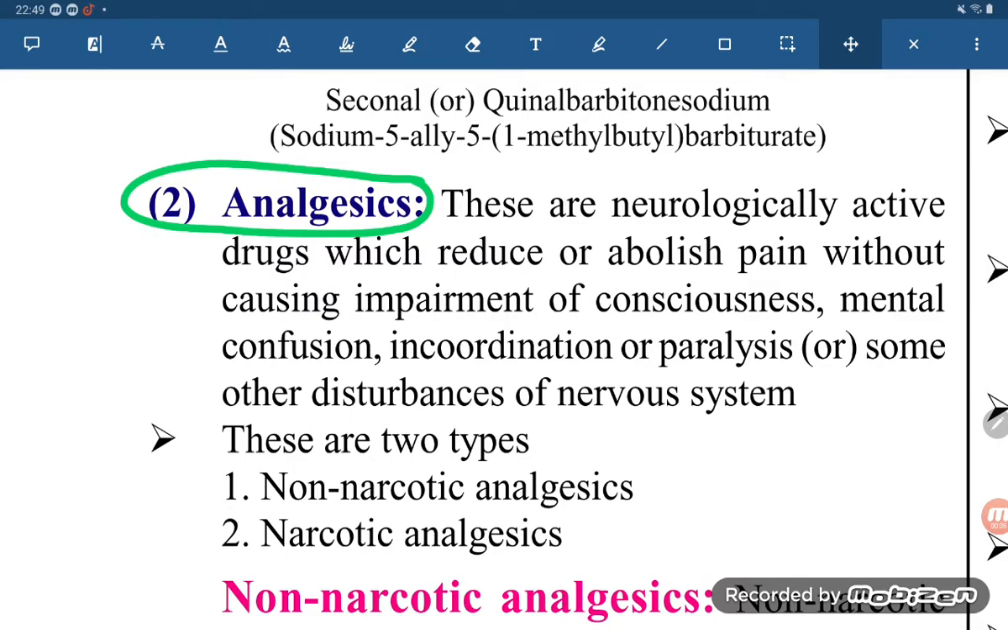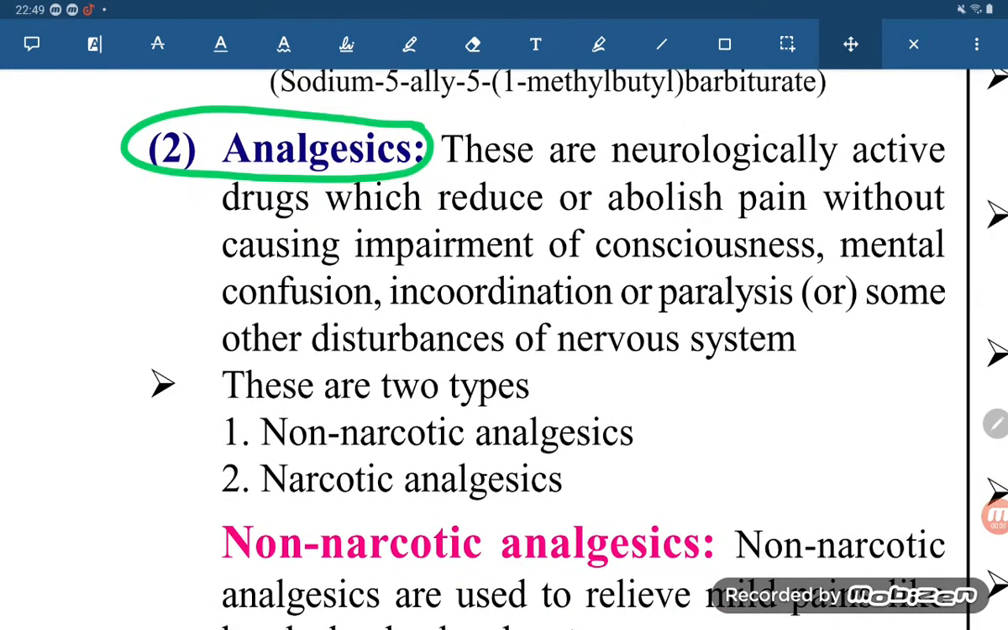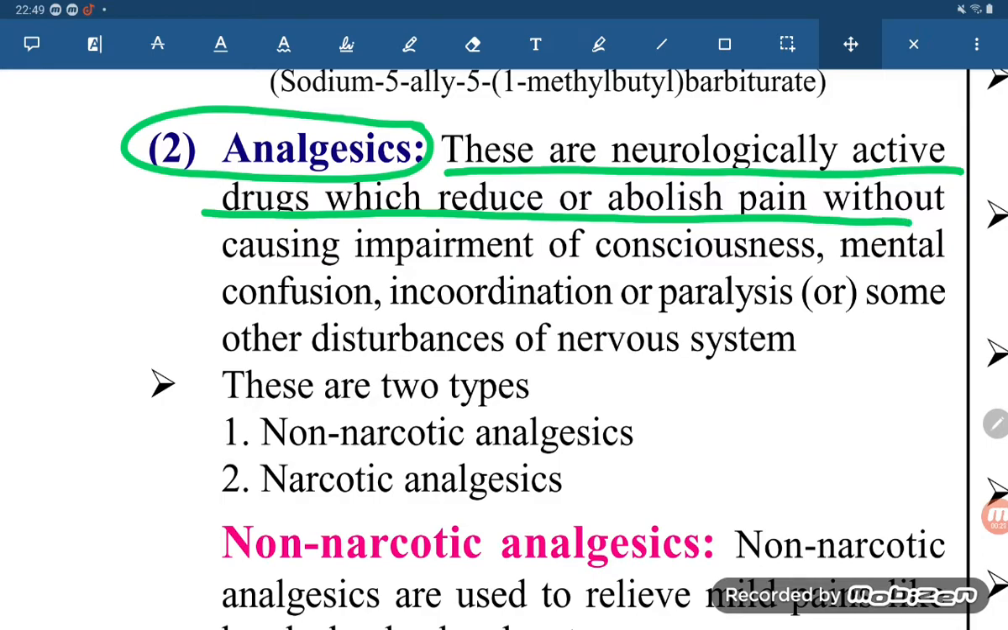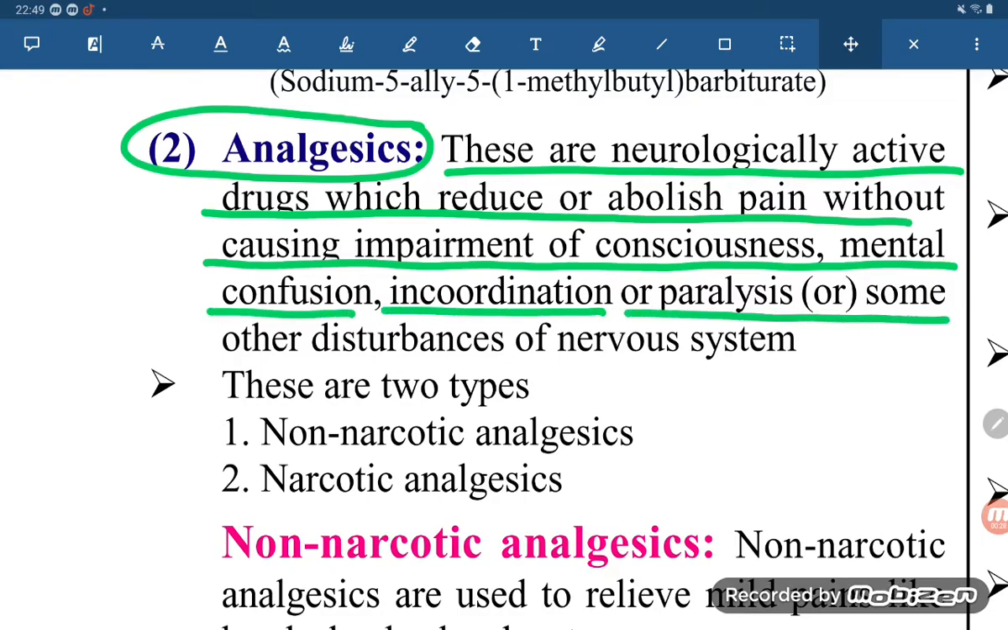So what are analgesics, student? Analgesics are neurologically active drugs which reduce or abolish pain without causing impairment of consciousness, mental confusion, incoordination, paralysis or some other disturbance of the nervous system.